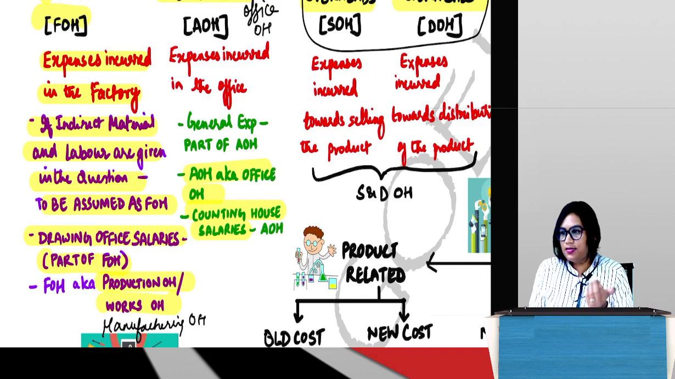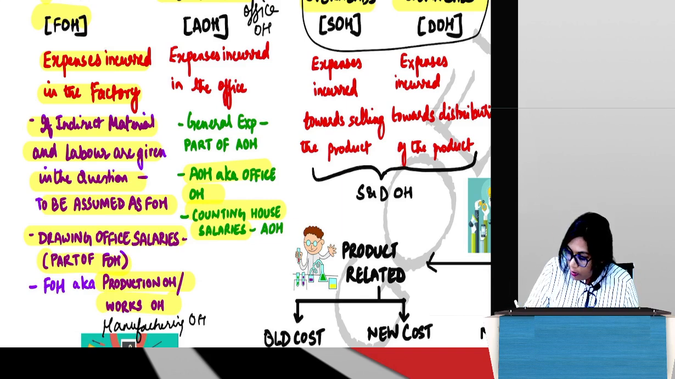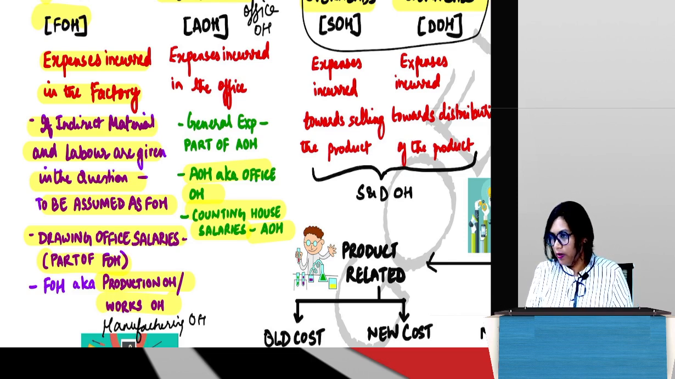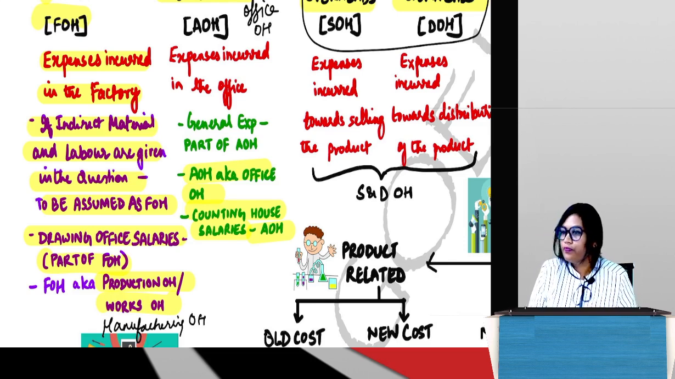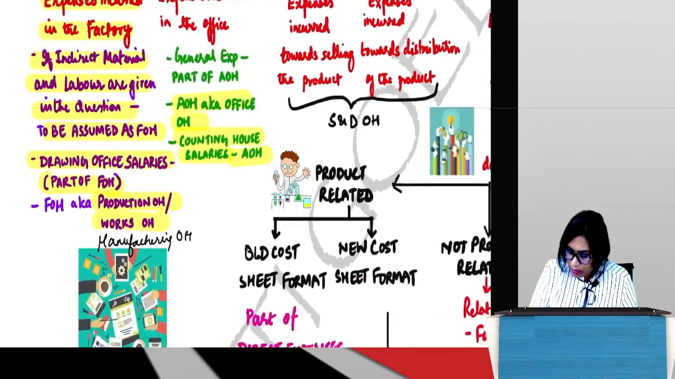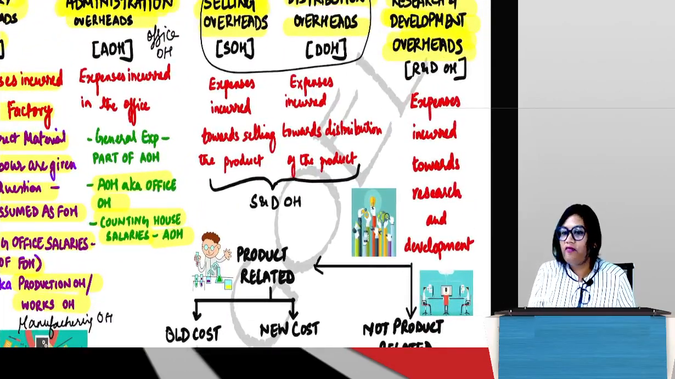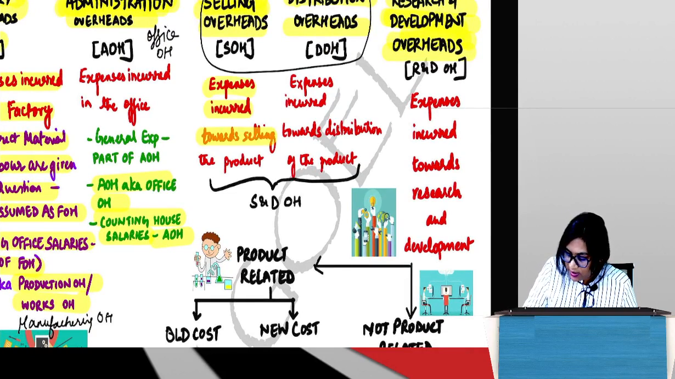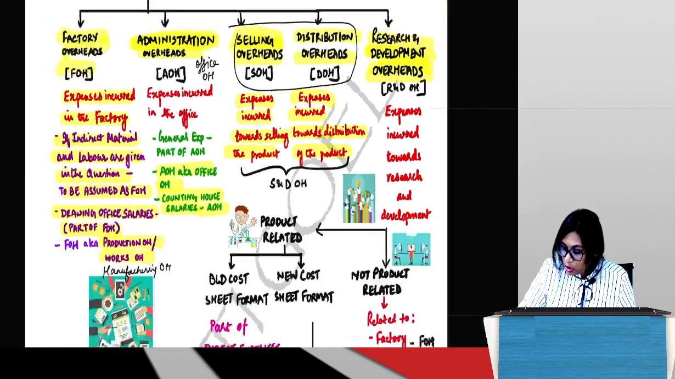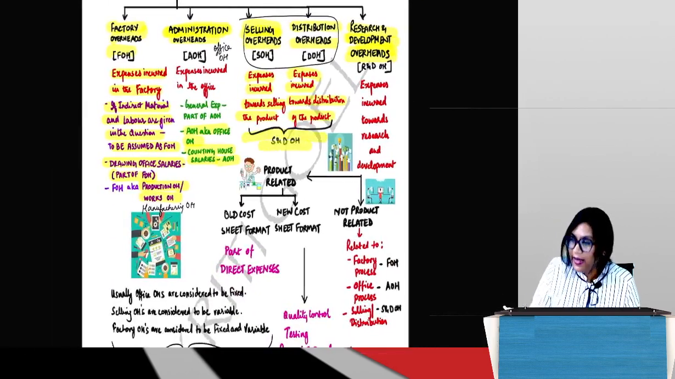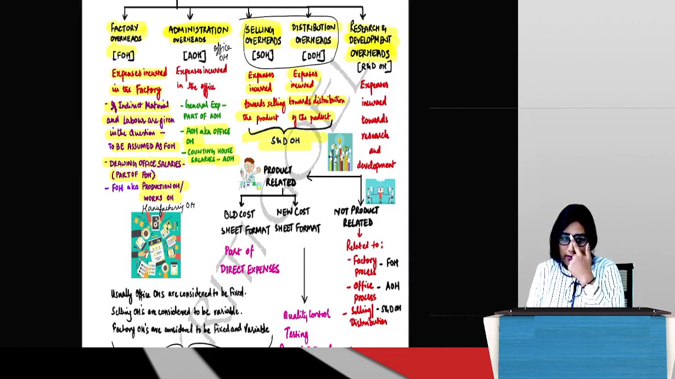So since this is part of administration, we will take it under AOH or office overheads. I just thought I'll put it here so that when you are revising, you know what is coming under what. Guys, is it okay? Coming to selling and distribution expenses, we already know this. Expenses incurred towards selling the product and expenses incurred towards distribution of the product. So of course we'll be clubbing these two expenses and then showing them in the cost sheet.